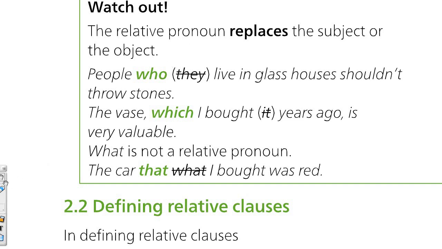Also be careful with this. Okay, with subject repetition. If who refers to the people, okay, you have a new sentence. This is the. Okay, the same with the object, the vase, which I bought. So I bought it, yeah, but when you have which, I bought, this is a new sentence. I bought the vase. Okay.